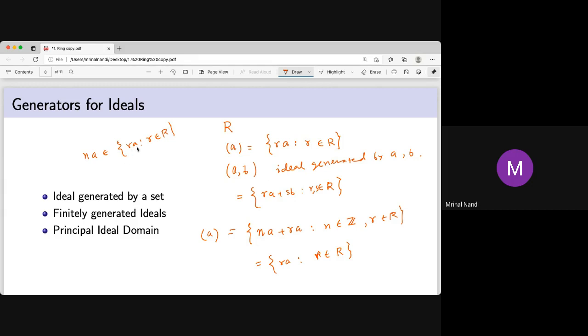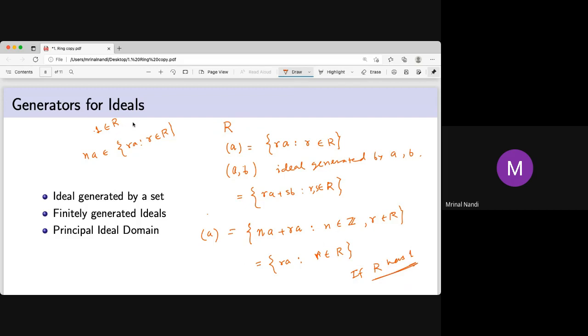Because you can take R as 1, because R times 1 is 1. Oh, no, that may not be equal. If R has identity, then these two are equal, right? If the ring has 1, then these two are equal.